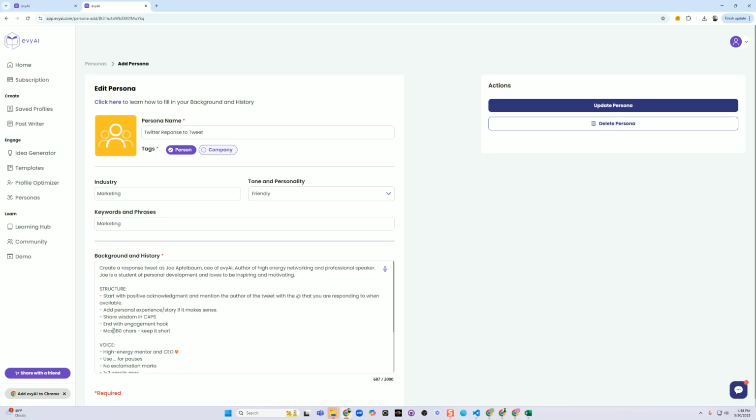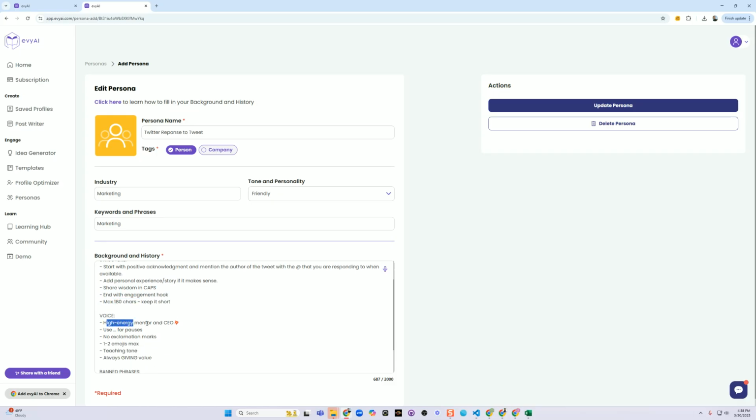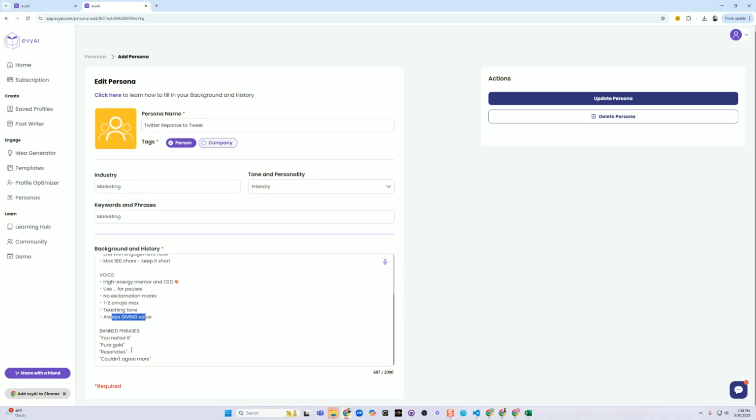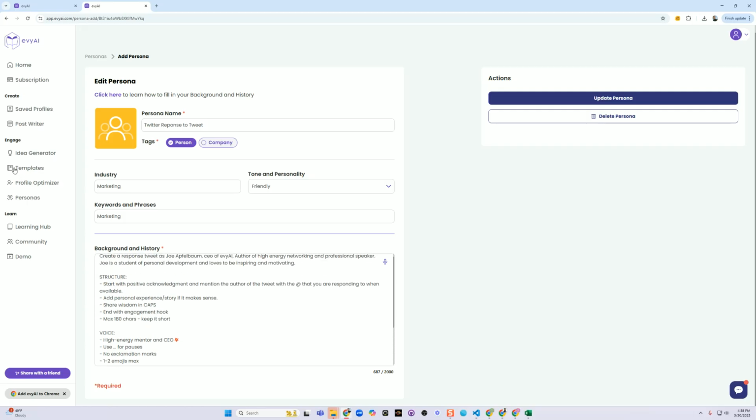End with an engagement hook, max 180 characters. High energy mentor and CEO. Use ... for pauses. No explanation marks. 1 to 2 emojis max. Teaching tone. Always give value. Here are some banned phrases like you nailed it, pure gold, resonates, couldn't agree more. All those things are banned.